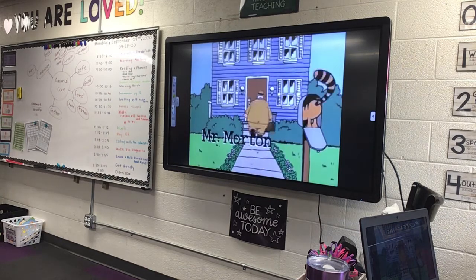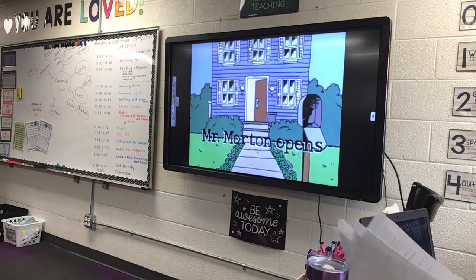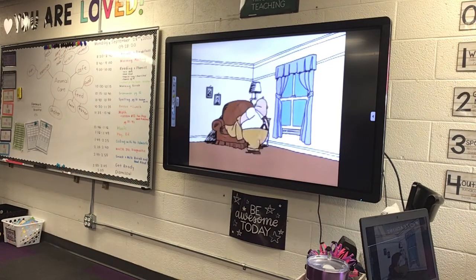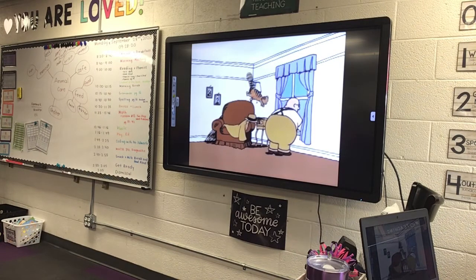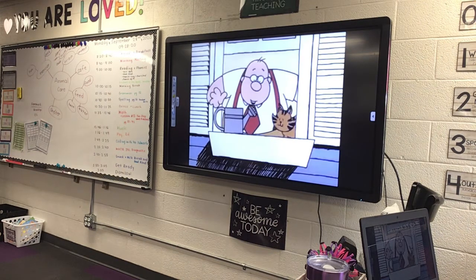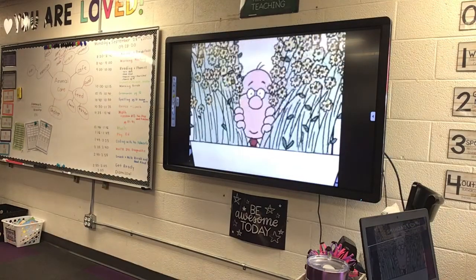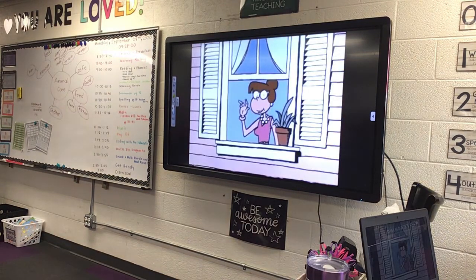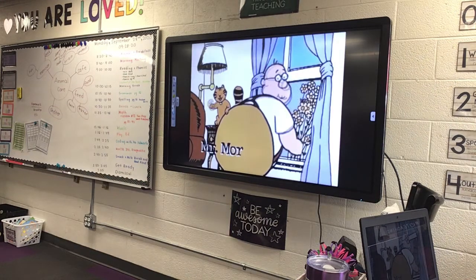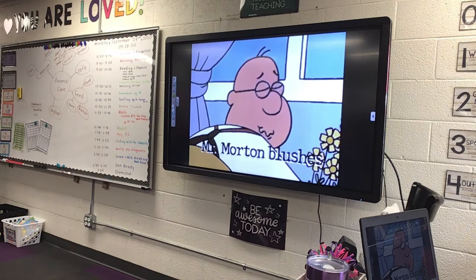Mr. Morton is the subject of the sentence, and what the predicate says he does. Mr. Morton knew just one girl. Mr. Morton knew. Mr. Morton grew flowers for Pearl. Mr. Morton grew. Mr. Morton was very shy. Mr. Morton was. Mr. Morton is the subject of the sentence, and what the predicate says he does.